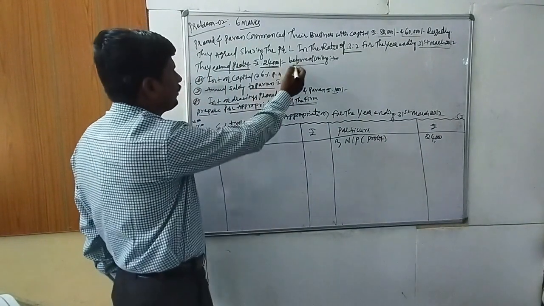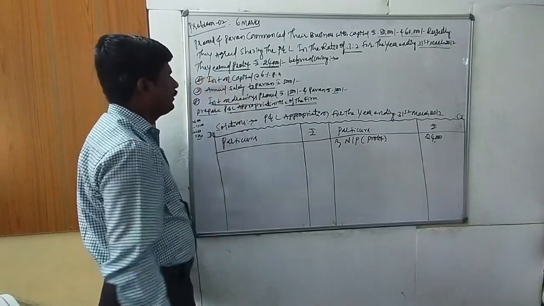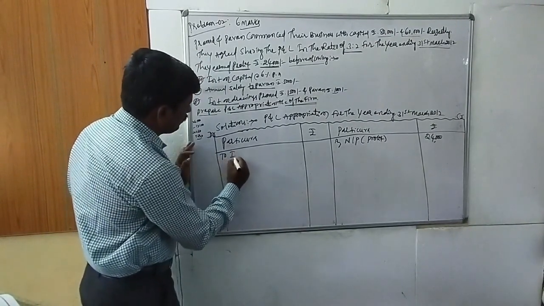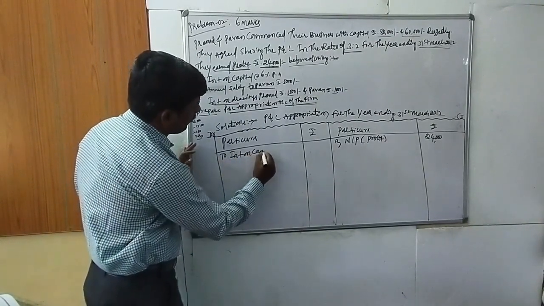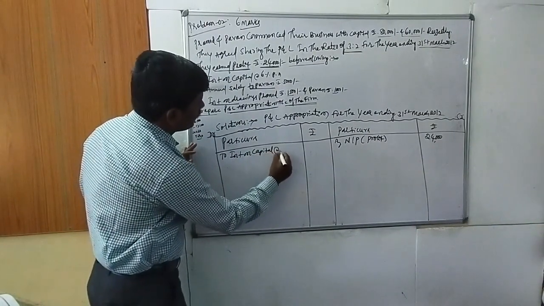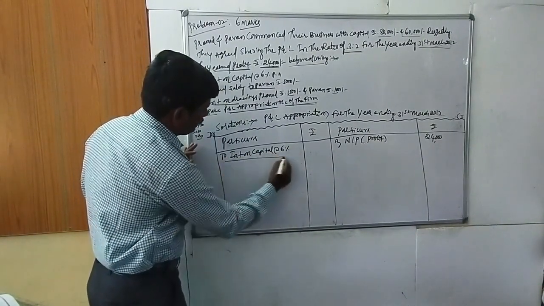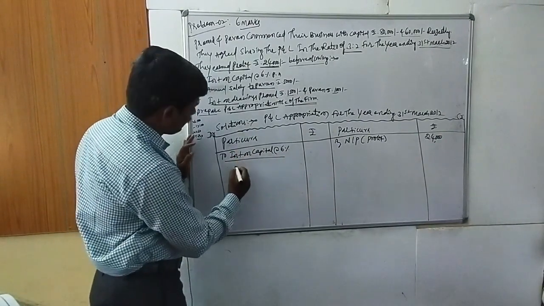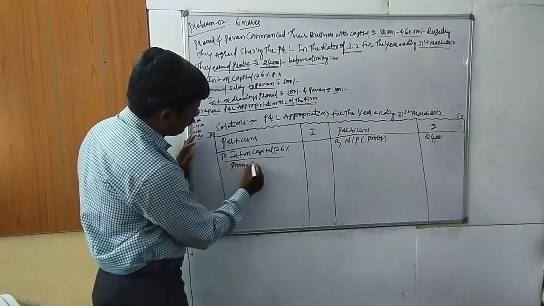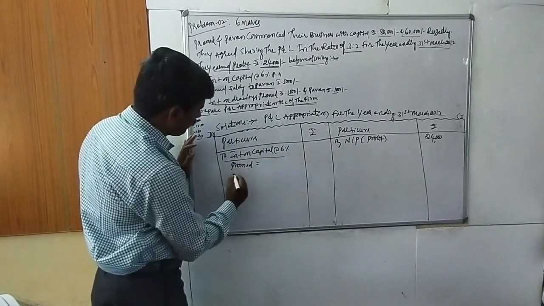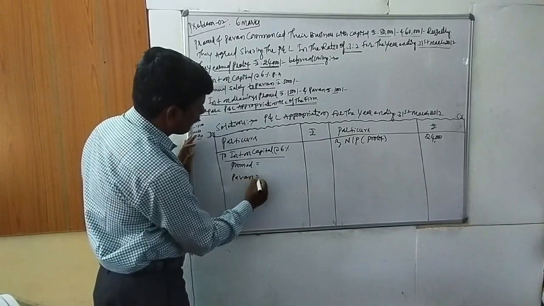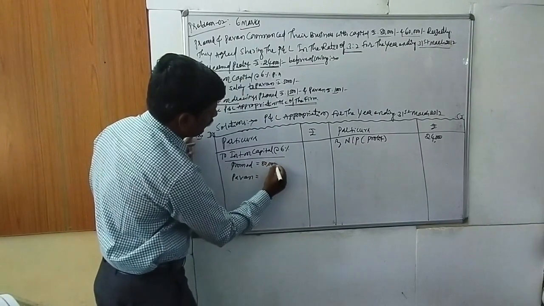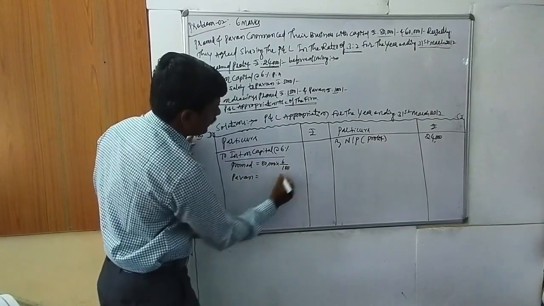Next, coming to the adjustments one by one. Number 1, interest on capital at 6%. The names of the partners are Pramod and Pawan. Pramod's capital is 80,000 into 6 divided by 100.